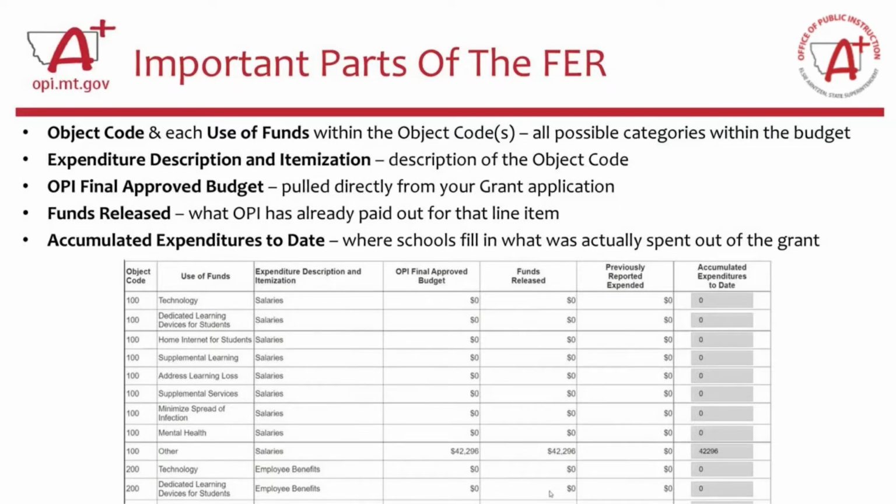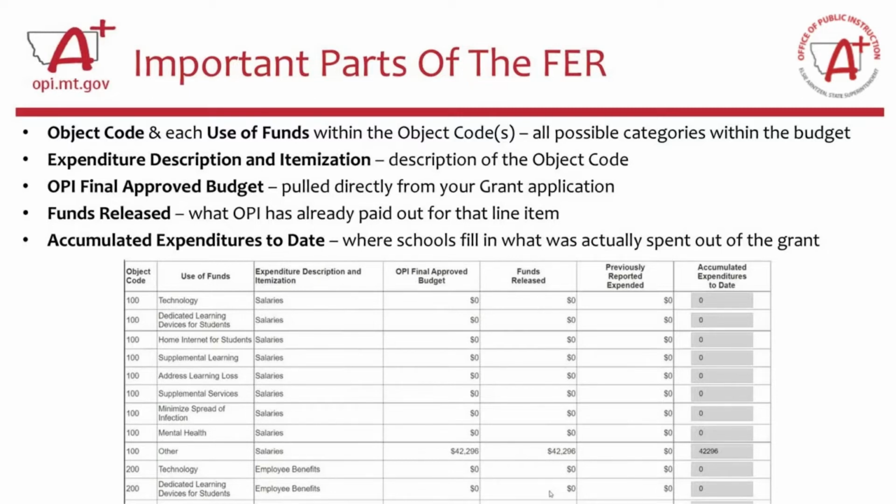So for example, object code 100 is used to pay for salaries. And so that's what's in that expenditure description column. The next column over, the OPI final approved budget. This is pulled directly from your grant application in eGrants. This is auto-filled by the eGrants program. You don't fill this in.